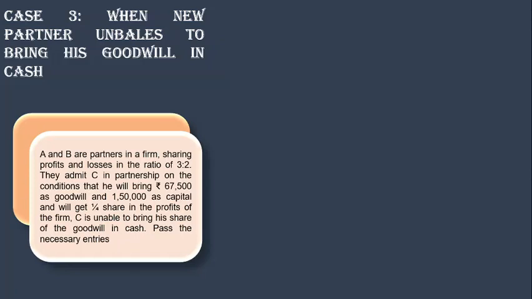So what we are going to do here is, let's have a look at this question. 3 is to 2, C is a partner who is coming in for 67,500 goodwill and 1,50,000 capital, but here it says he is unable to bring his share of goodwill in cash. He is supposed to bring it but he couldn't bring. So now here what we'll do, of course the cash entry will be with only 1,50,000.